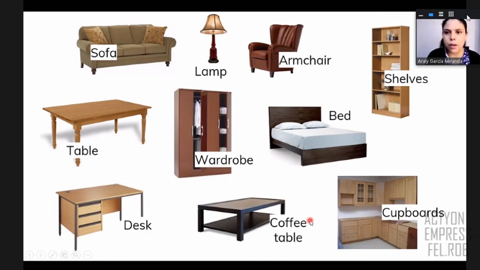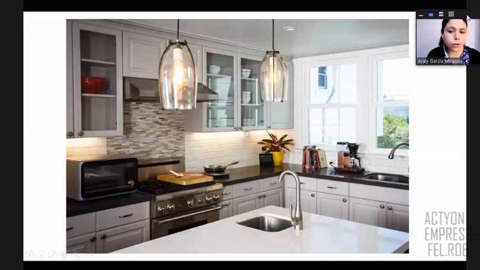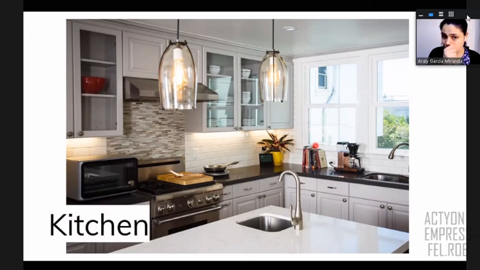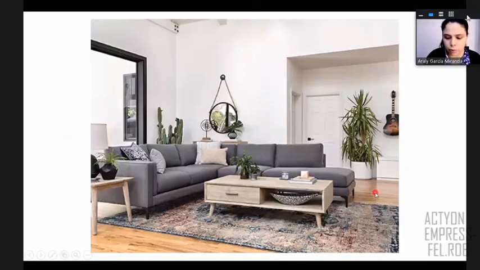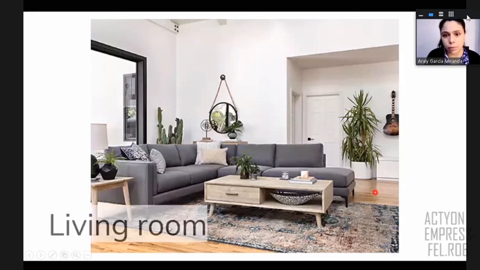Okay, all right. So look, this one, for example, represents the kitchen, right? And in the kitchen, we have different objects. For example, these are cupboards, you see? So in the cupboards, you put dishes, you put bowls, you put cups and more, right? So these are cupboards, and this is the kitchen, the room. This is another room, and this is the living room, right?